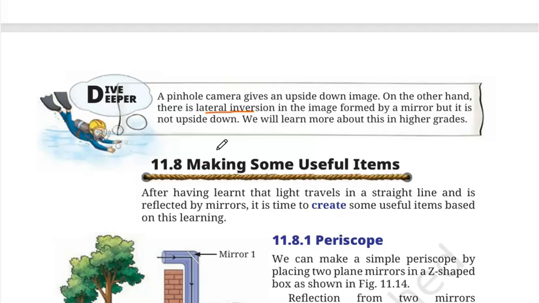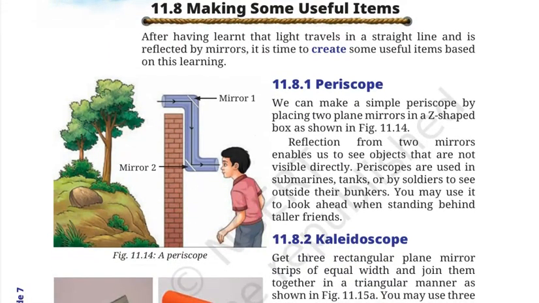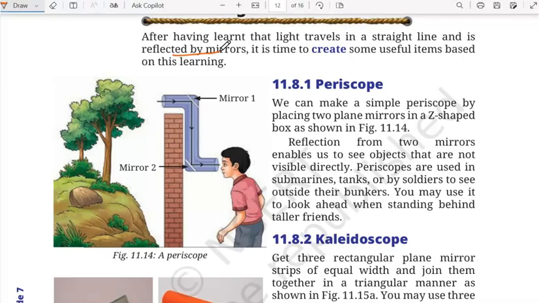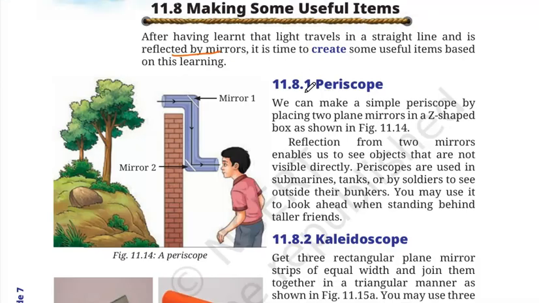Why is this happening? What is the phenomenon behind this? In higher grades. Okay, so for now we will keep it till here, and we will learn to make some useful items with the learning which we came to know about light, that light travels in a straight line and it is reflected by mirrors. So what can we create with these learnings? We can create a periscope. We can create a kaleidoscope.